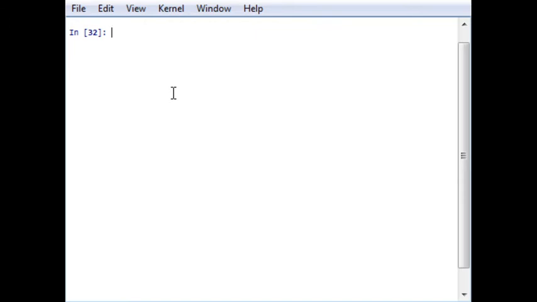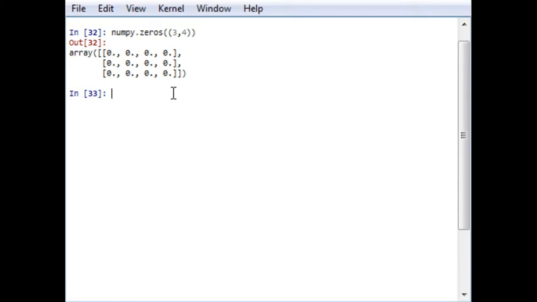It's quite simple. We will write numpy.zeros and brackets, with 3 comma 4, and an array of zeros will be created.